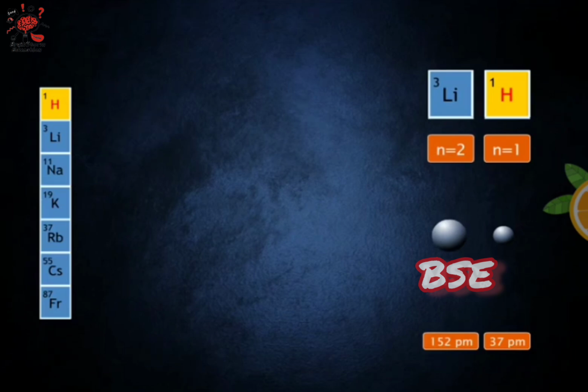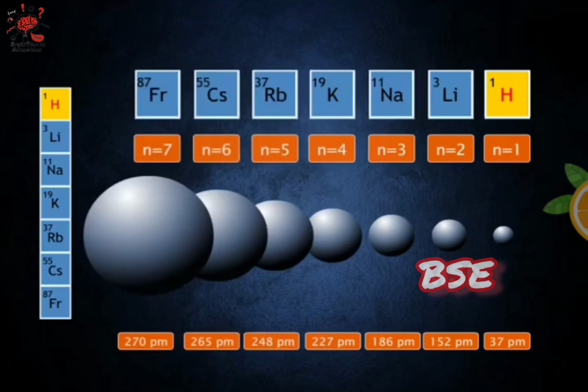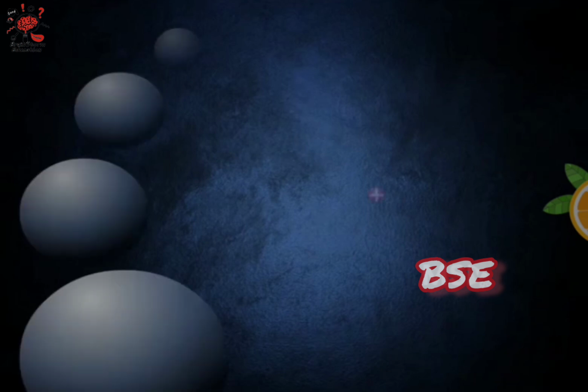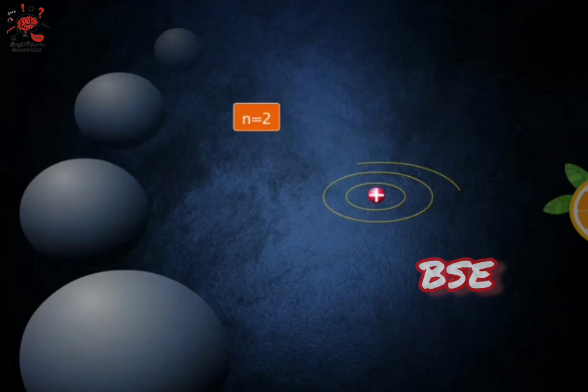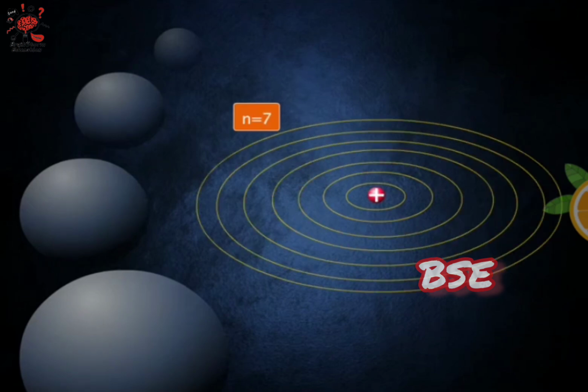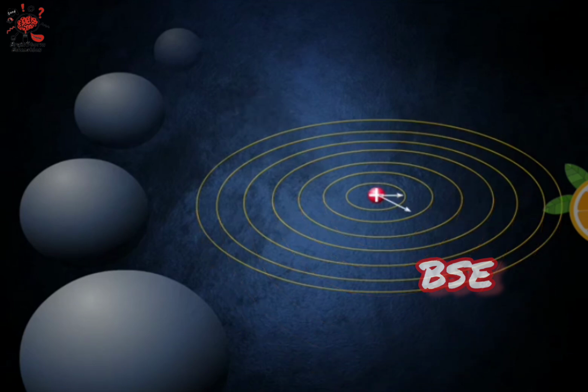The atoms of group 1 increase in size as successive electron shells are added. This trend is seen in all groups of the periodic table. As we go down the group, the number of electron shells gradually increases. The shells envelop one another like the layers in an onion. As a result, the atomic radius increases despite increasing nuclear charge.